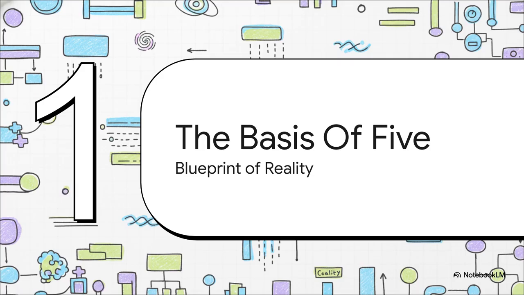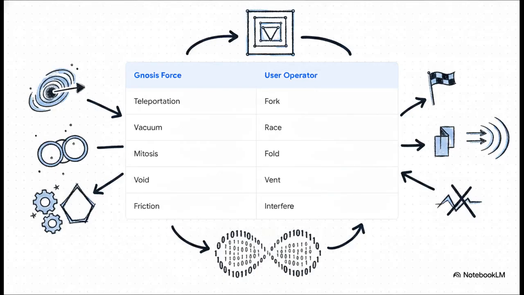Okay, let's kick things off with Section 2, the basis of 5, which is essentially the underlying blueprint of reality. There is a fascinating one-to-one correspondence built into this system. On one side, we have 5 fundamental topological forces, things they call gnosis forces, like teleportation, vacuum, mitosis, void, and friction. And on the flip side, these map perfectly, and I mean perfectly, to 5 standard computational user operators: fork, race, fold, vent, and interfere. The code mathematically proves there's a flawless, minimal symmetry here. In this framework, the physics of reality and the mechanics of computation, they're exactly the same thing.